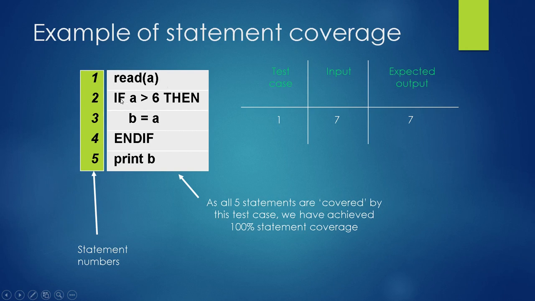This condition is fulfilled because 7 is greater than 6, then the value of a is stored in b, it ends the if condition, and the value of b is printed. So because of this input, all the 5 statements are covered by this test case. That's why we have written only one test case here, and we achieve 100% statement coverage.